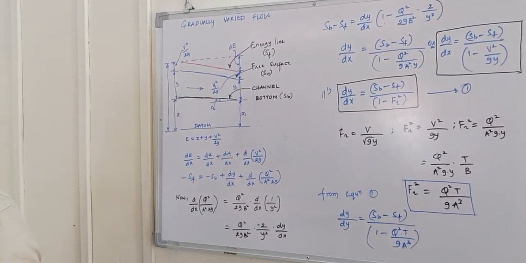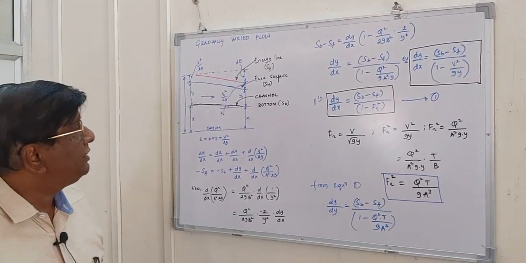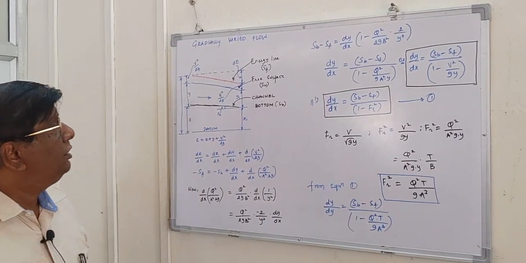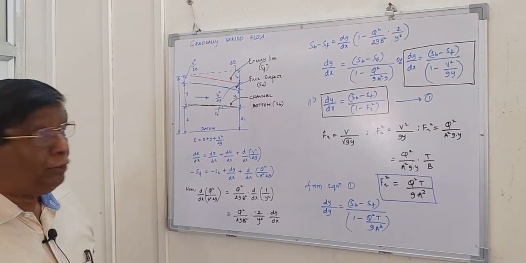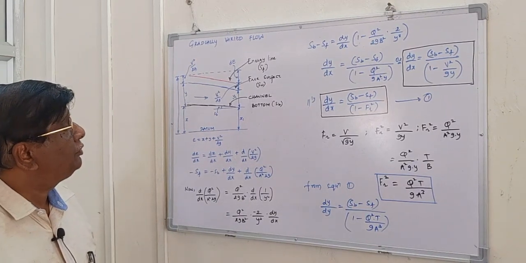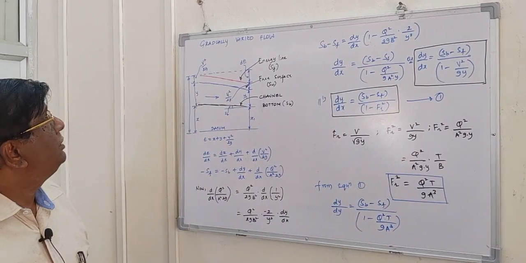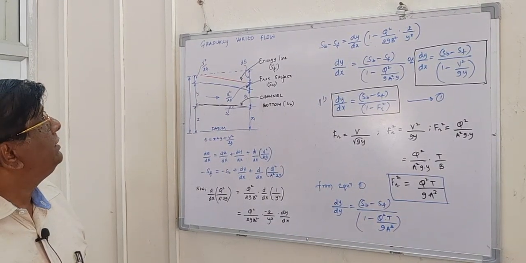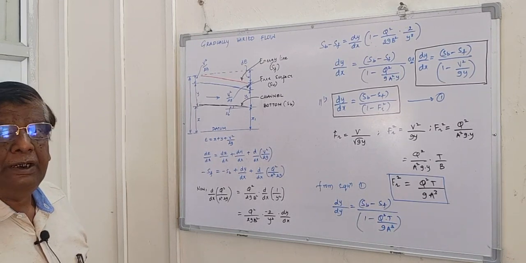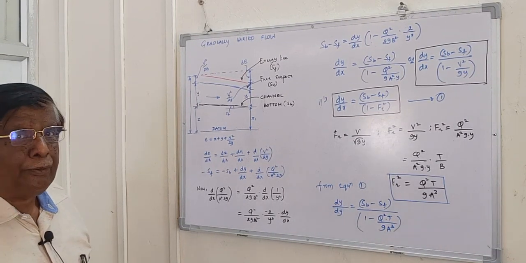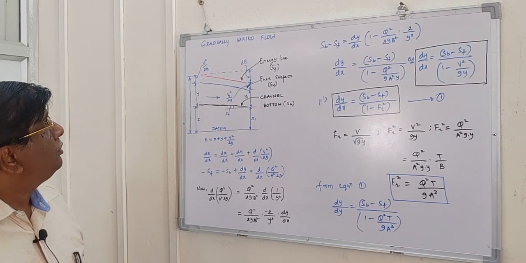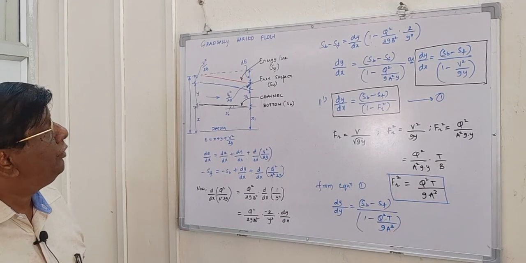So, as in the previous online sessions and the previous videos uploaded on YouTube, we have started the discussion on open channel flow. In those videos, we have studied the types of open channel flow: uniform flow, non-uniform flow, steady flow and unsteady flow. First we started the study on the uniform flow.